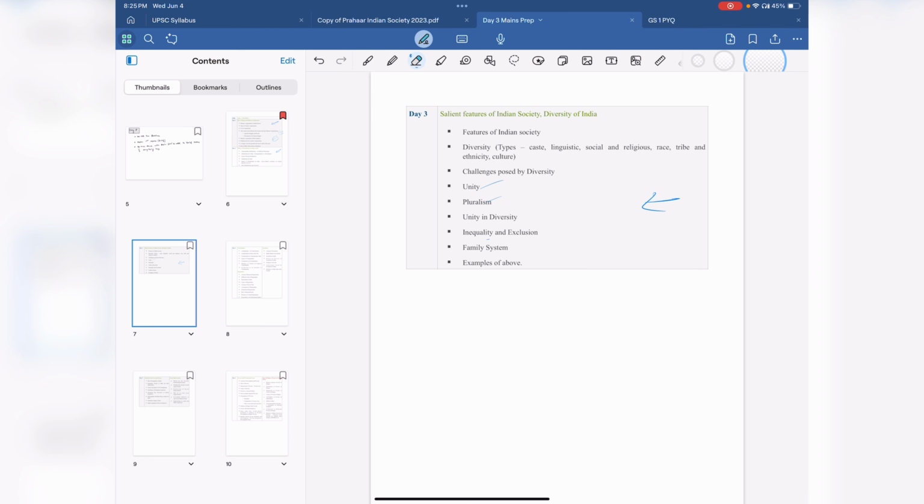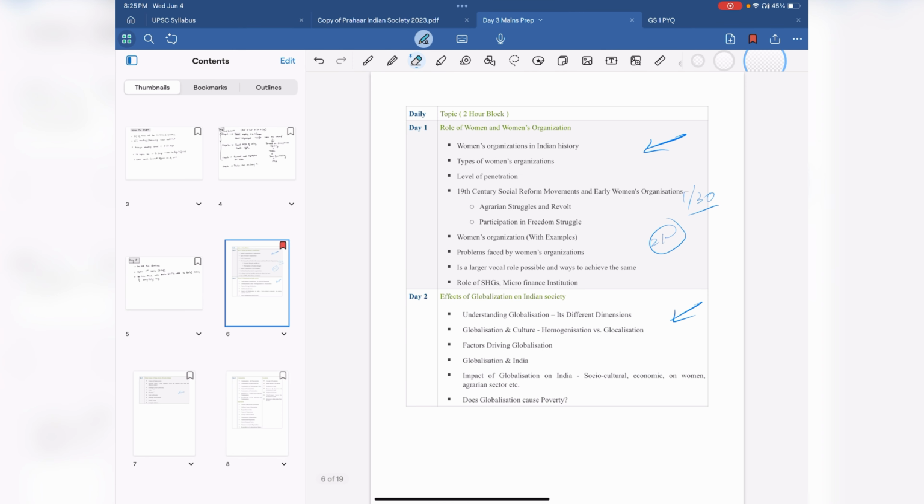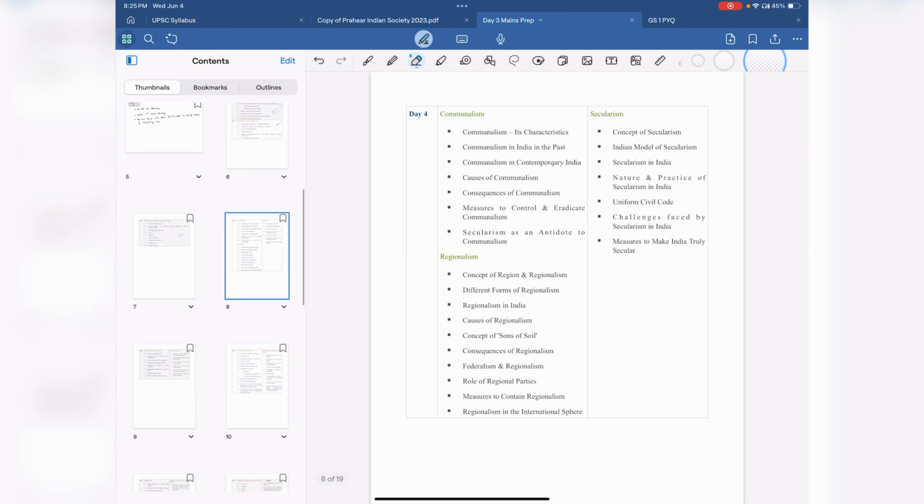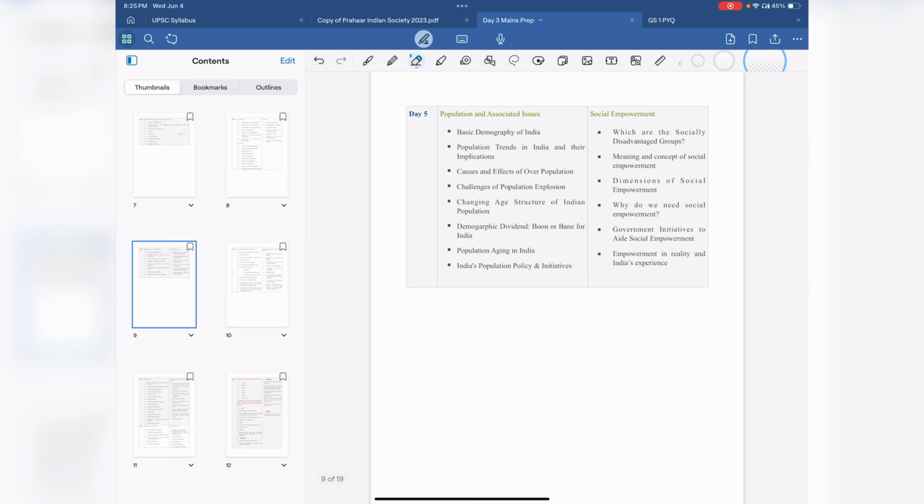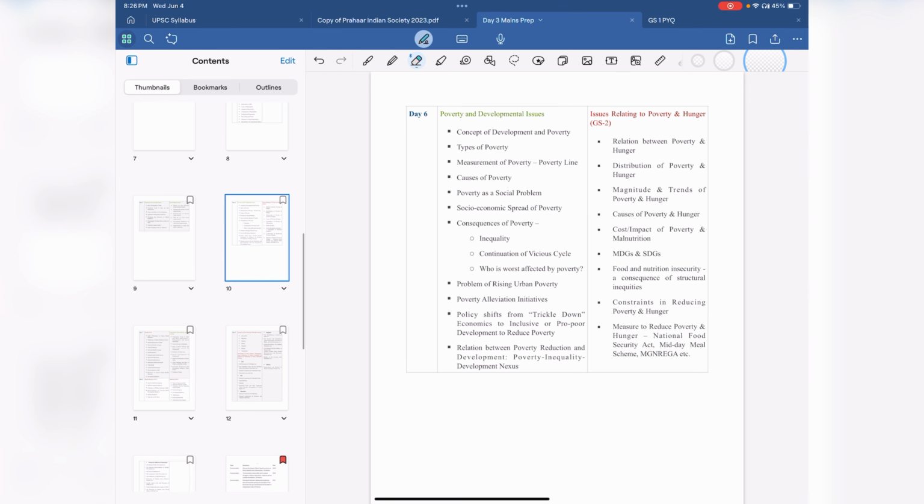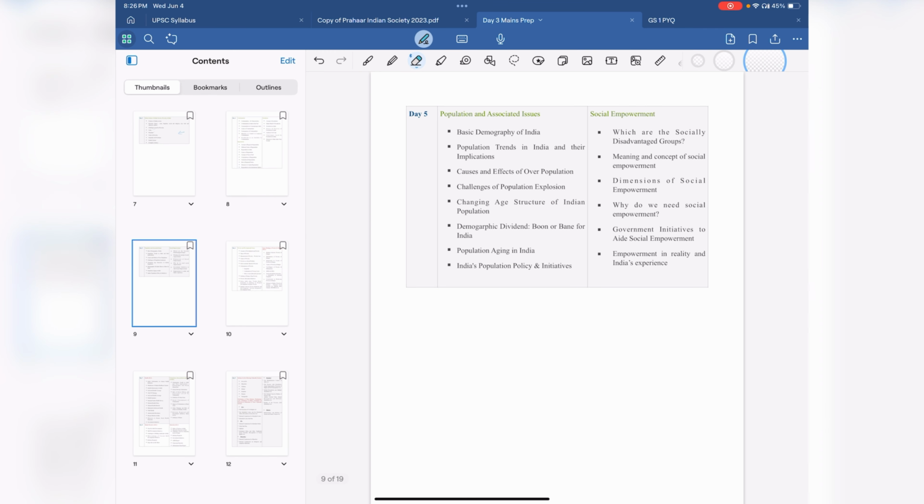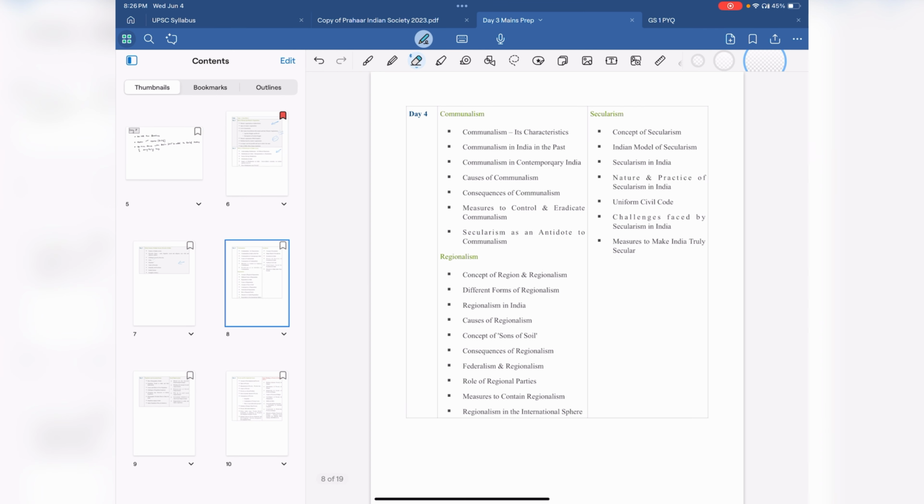There might be some differentiation in each coaching's subtopics, but more or less the substance remains the same, and the time difference also is not that much. So if you want, you can just use this template also. As you have seen, I have not taken every topic separately. Topics which go together are also done together. For example, communalism, regionalism and secularism.